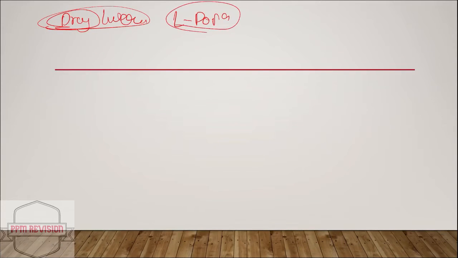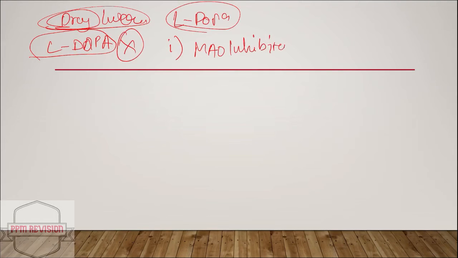Now let's quickly look at the drug interactions, mainly with L-DOPA, that is levodopa. First we'll look at MAO inhibitors. In case levodopa is given with MAO inhibitors, there is inhibition of MAO, so the metabolism of dopamine is affected.